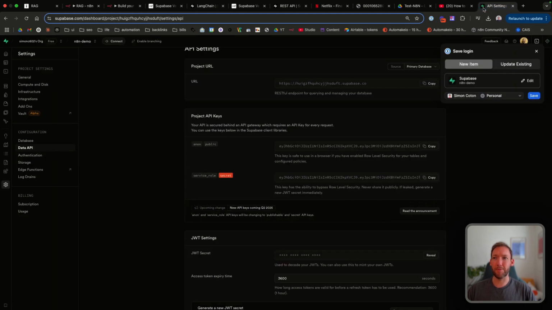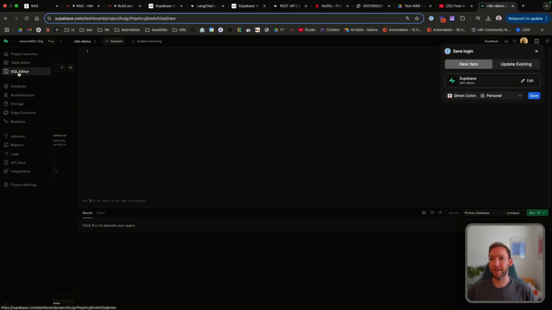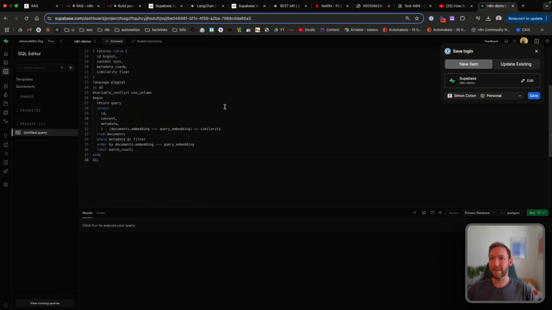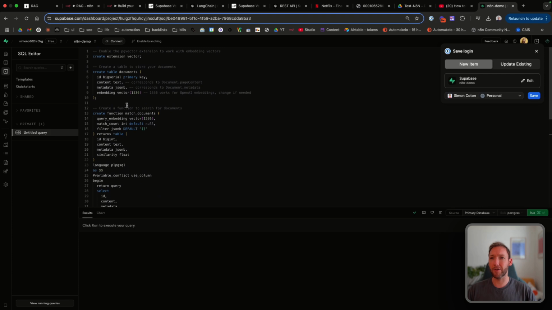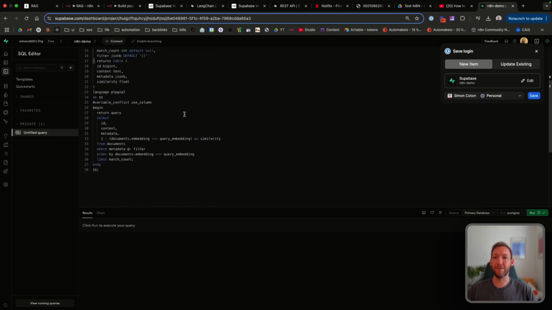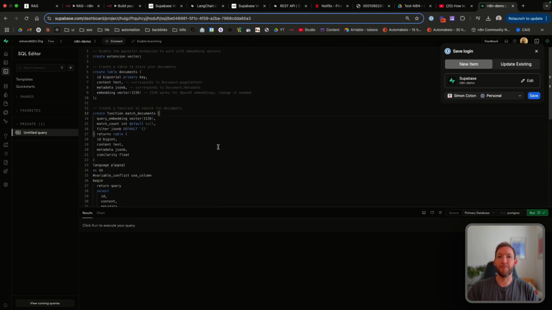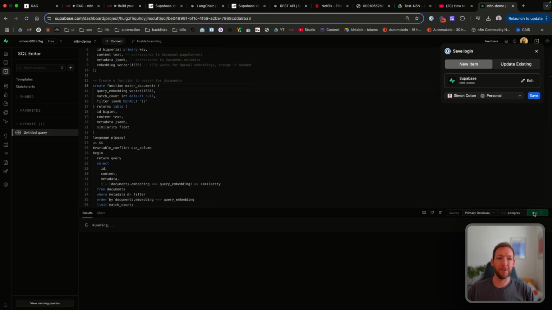Copy that. We're going to go back into our SQL editor up here. And all this allows us to do is copy paste in this SQL command. And all this is doing is creating tables that are able to receive our vector data that we're going to embed and send. So to put it simply, the documents that we are splitting up into chunks, they need to go into some tables. We're just setting up with this SQL command the ability to receive the documents in a certain format. So we're going to run that down here.